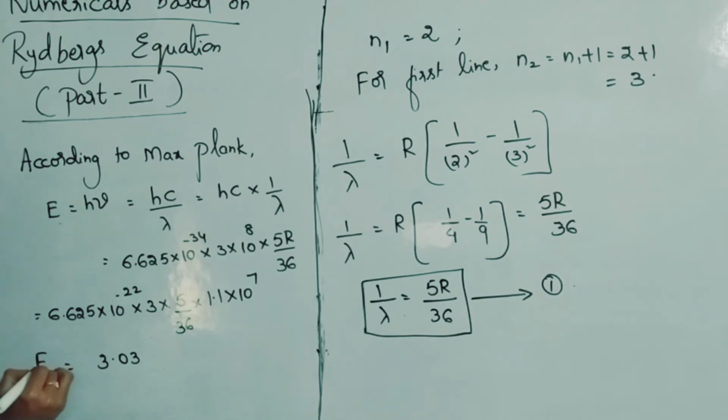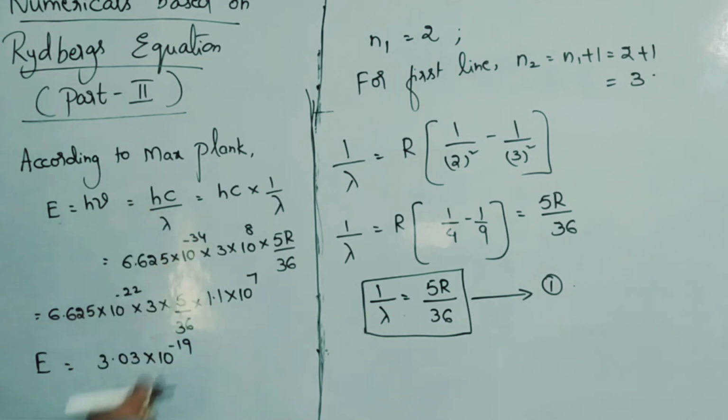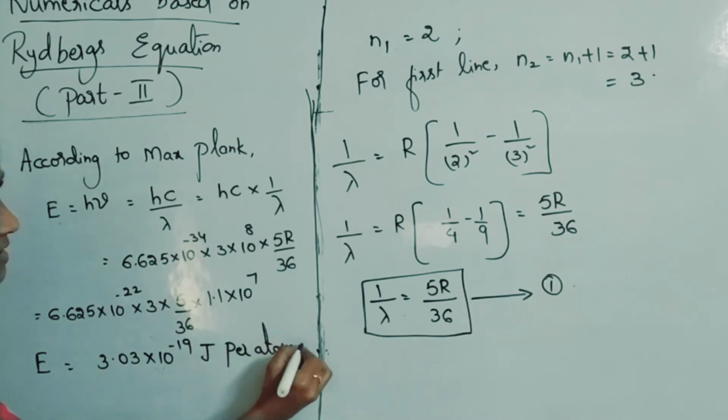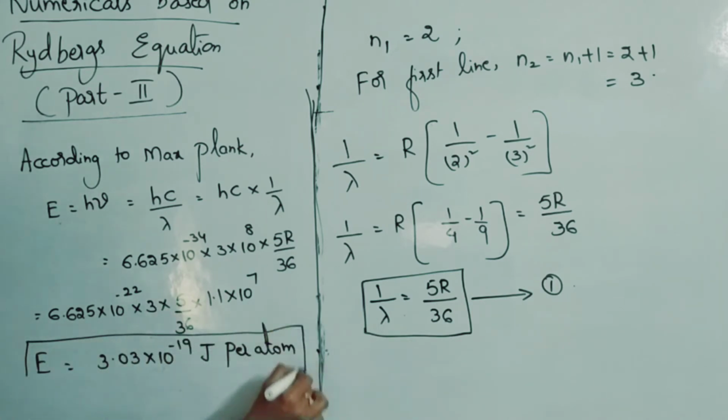E is equal to 3.03 into 10 power minus 19. H value you have taken in joules, so energy units are also joules. This is the energy released per atom. This is only your answer.